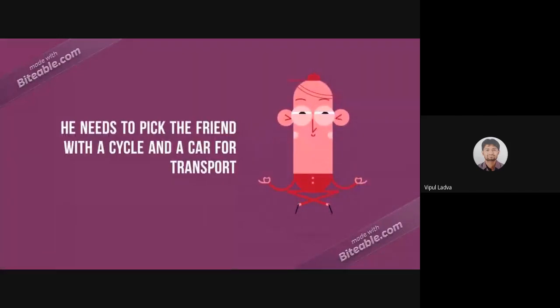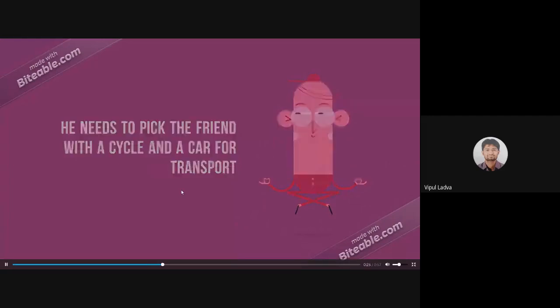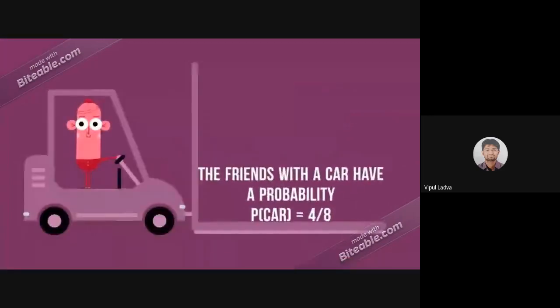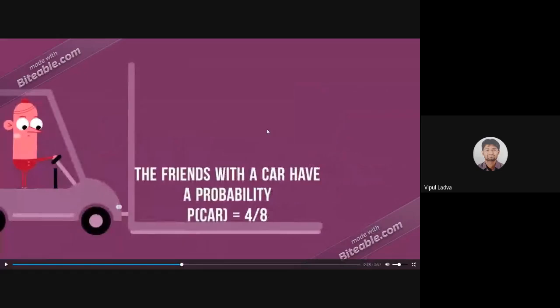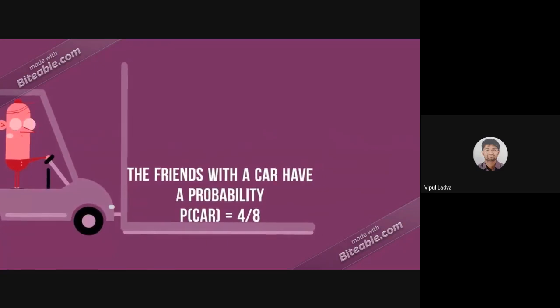Now, this is the condition. He needs to pick a friend with a cycle and a car for the transport. A friend with a car: the probability that the selected friend has a car, which I am providing you, is 4 by 8, that is 1/2. That is the data we are giving to you.